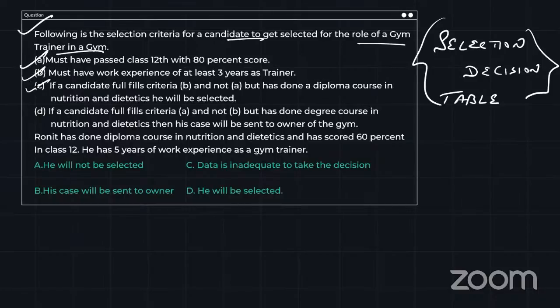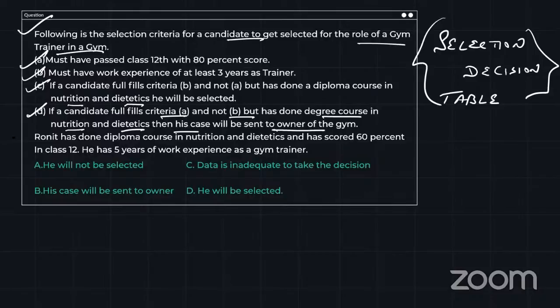Third, if a candidate fulfills criteria B but not criteria A, but has done a diploma course in nutrition and dietetics, he will be selected. Or D, if a candidate fulfills criteria A and not B, but has done a degree course in nutrition and dietetics, then his case will be sent to the owner of the gym.